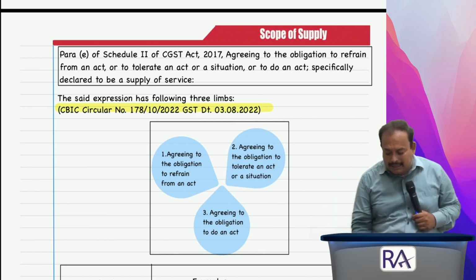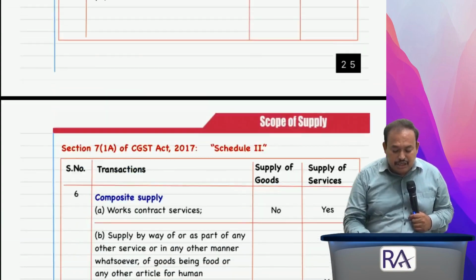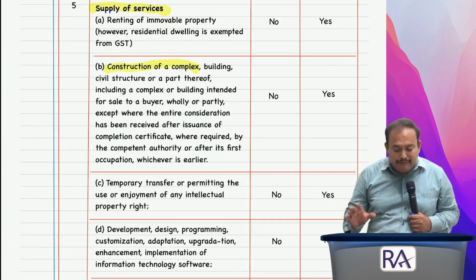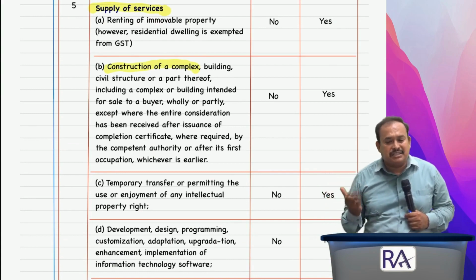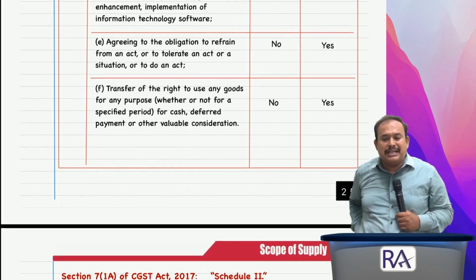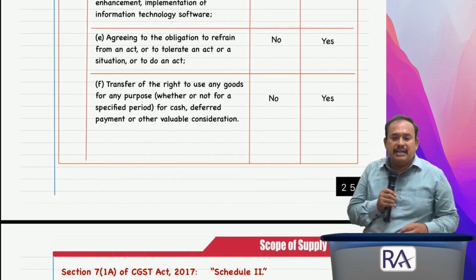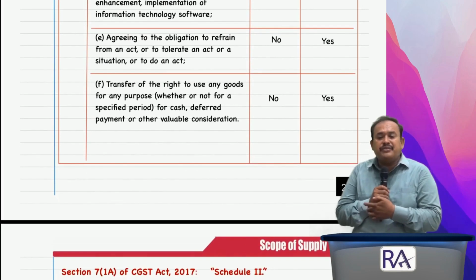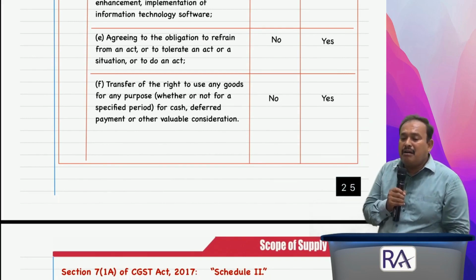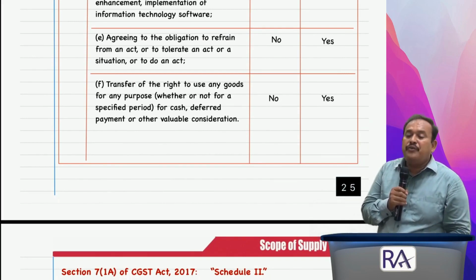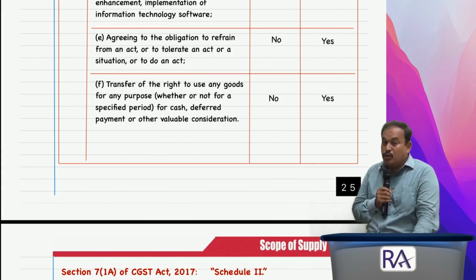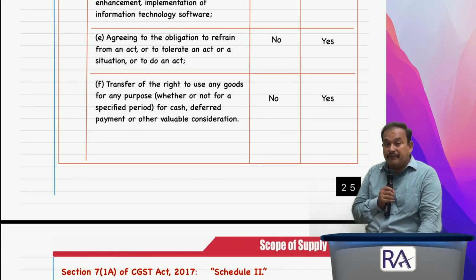Now please come back. So I am referring schedule 2, point number 5, where renting of immovable property, construction, temporary transfer and software development, agreeing to the obligation. Then finally I am referring here F, transfer of the right to use any goods for any purpose, whether or not for a specified period, for cash, deferred payment or any other valuable consideration. Meaning what? My dear friends, are you aware of that?